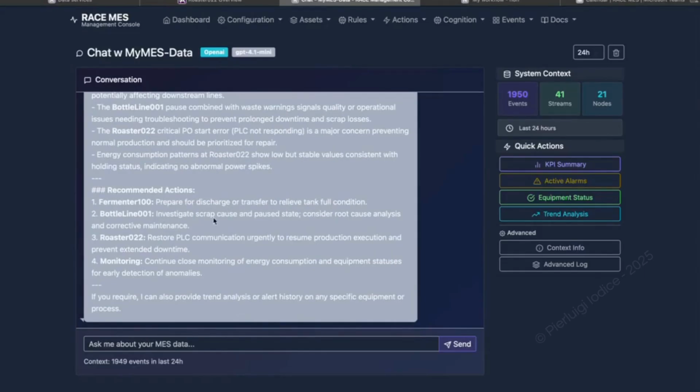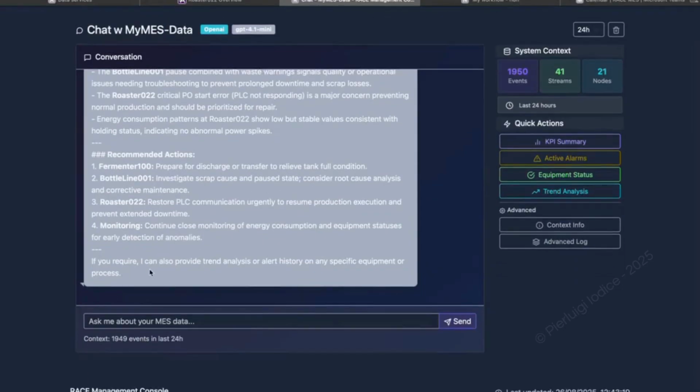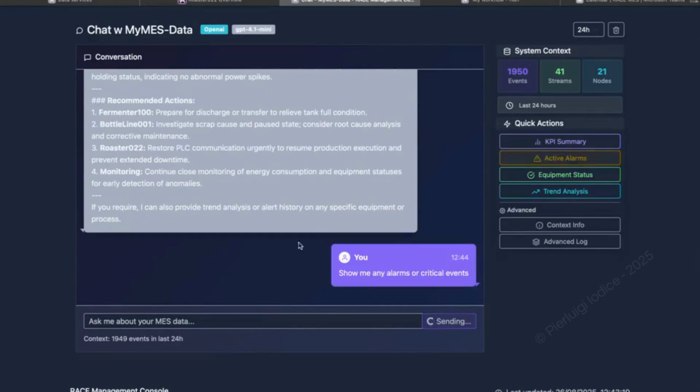Let's ask, what's the current state of the fermentation line? The assistant composes a clear answer, cites the latest stream values and events, and highlights anomalies. It proposes actionable suggestions, for example, investigate process order start due to a PLC connection error, and review utilization Roster 22 where repeated hold-on events extend cycle time.